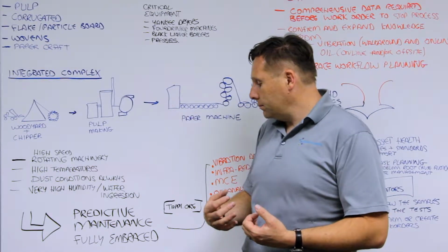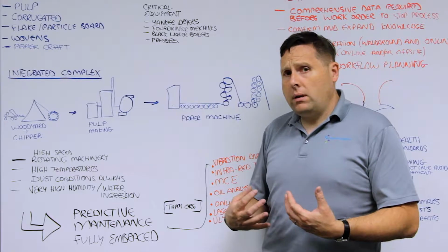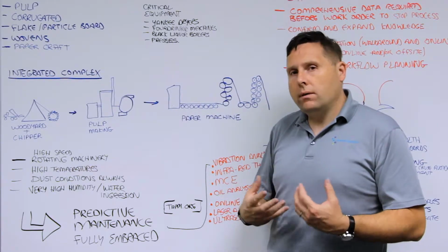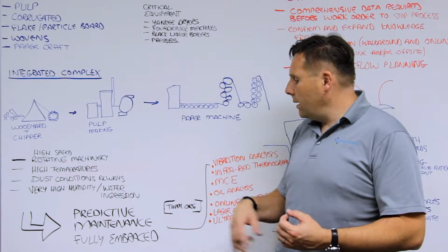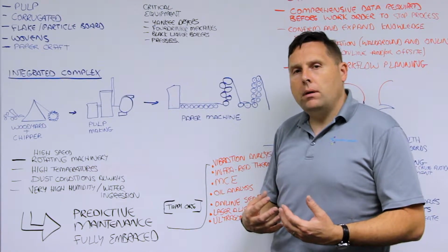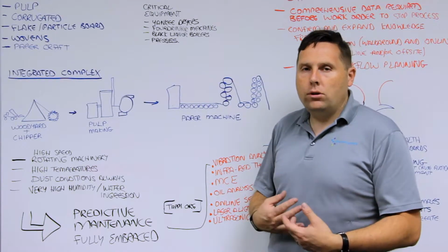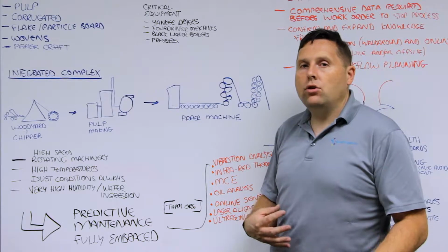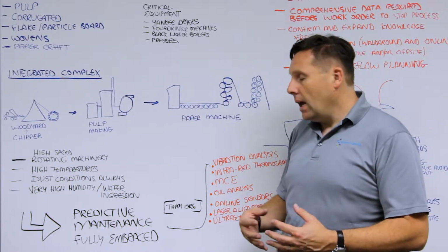In the paper industry and the pulp and paper, there are many fine advisory councils. One that sticks out to mind is TAPPI, the Technical Association for the Pulp and Paper Industry, who've been around for almost 100 years and have provided fantastic support for the industry in terms of expanding the technologies.